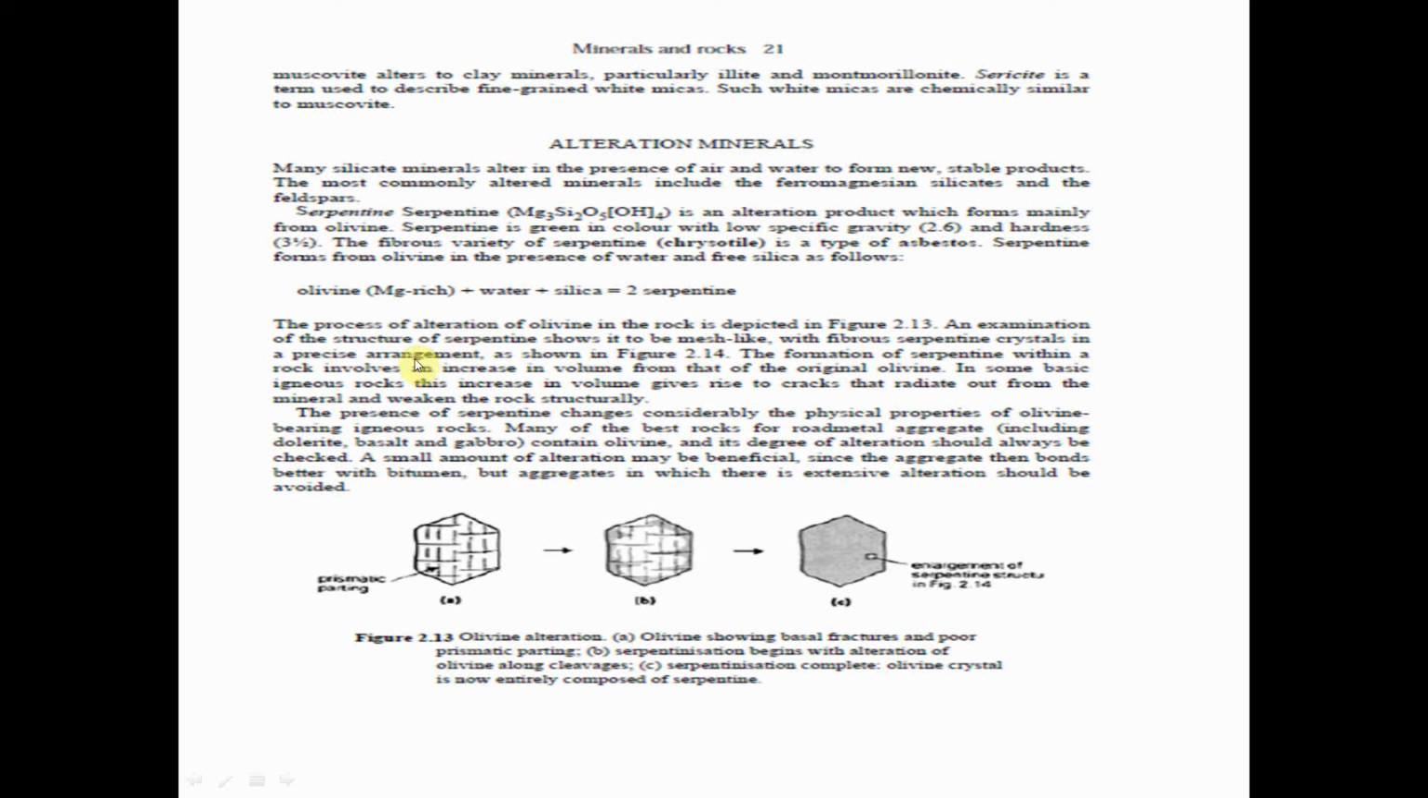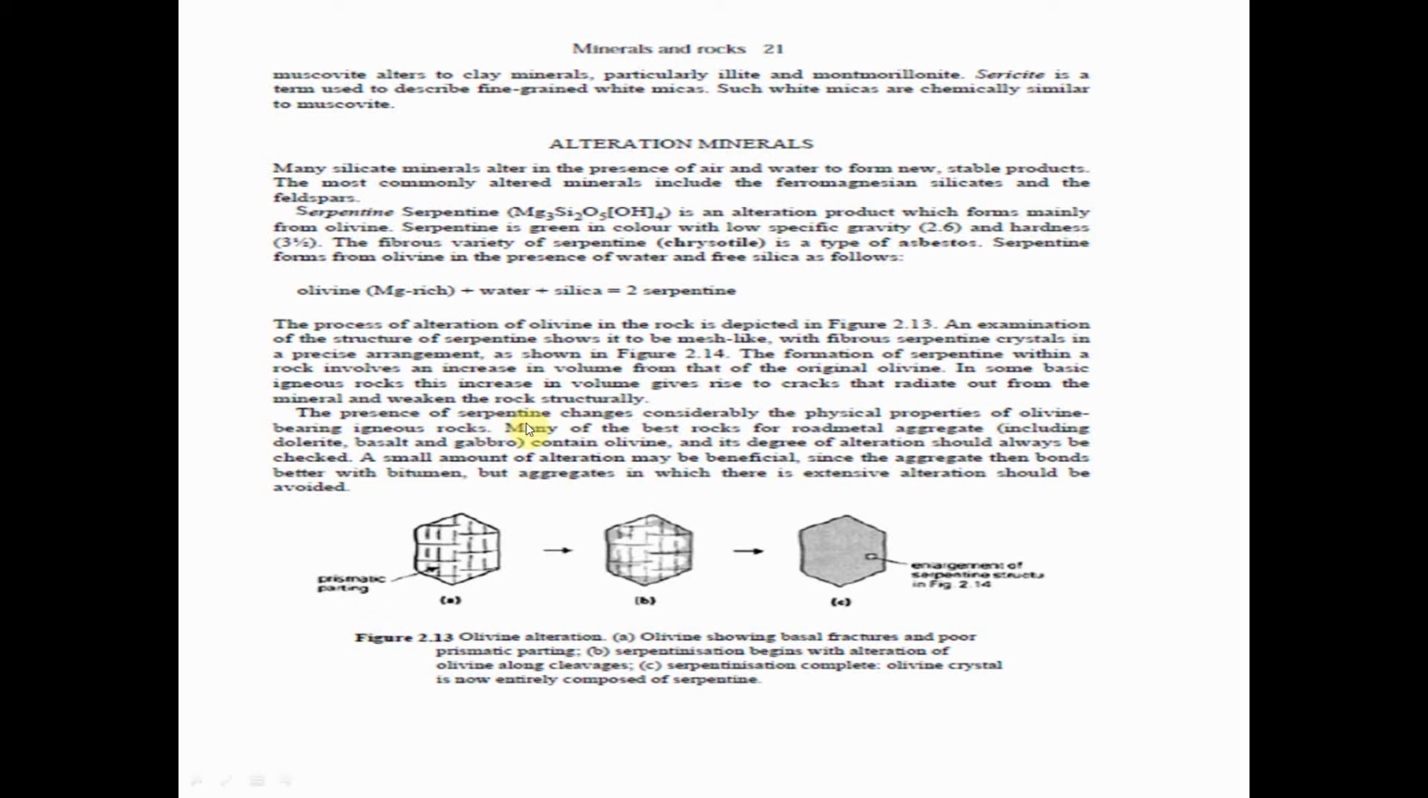The process of alteration of olivine in the rocks is depicted in figure 2.13. An examination of the structure of serpentine shows it to be mesh-like, with fiber-separating crystals in a prescribed arrangement as shown in figure 2.14. The formation of serpentine within a rock involves an increase in volume from that of the original olivine.